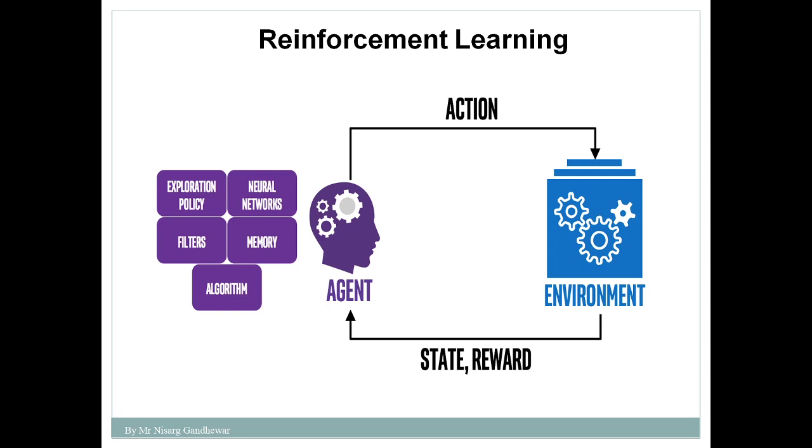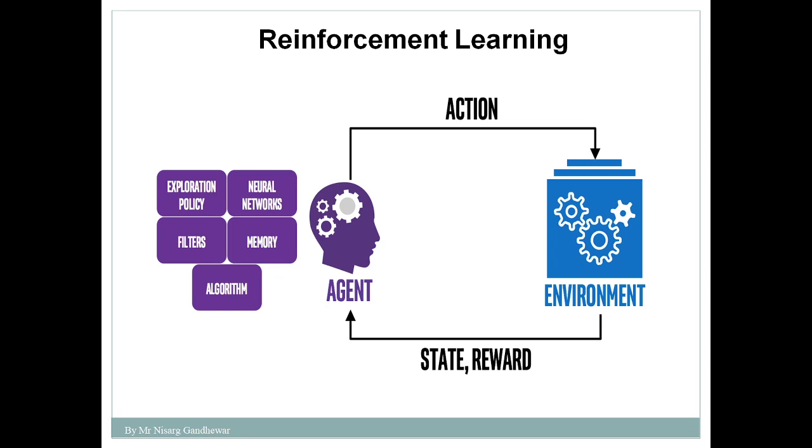Now what is positive feedback, or what is a reward for that particular autonomous car? Just imagine a situation where the car is moving on the road, and suddenly a child comes in front. In that situation, the driverless car applies the brake, the car stops instantly, and that particular child is saved. So in that case, the people present in that scenario clap for the autonomous car. We can say that it's a positive reward for that car. So the reward can be a positive one, or it can be a negative one.